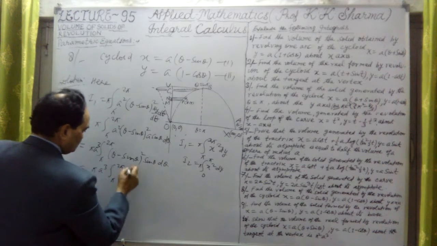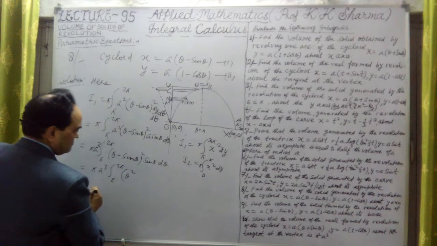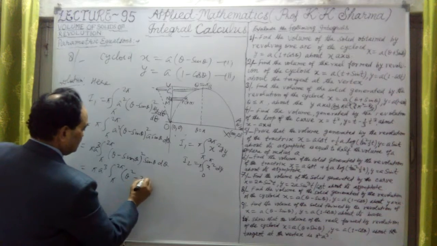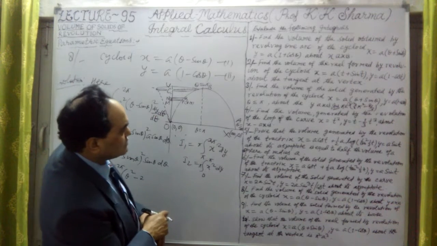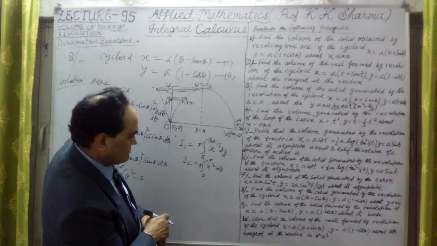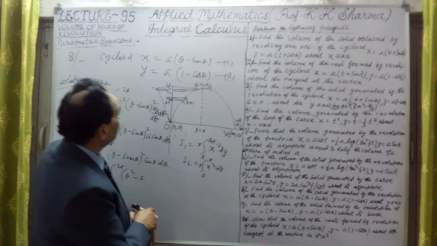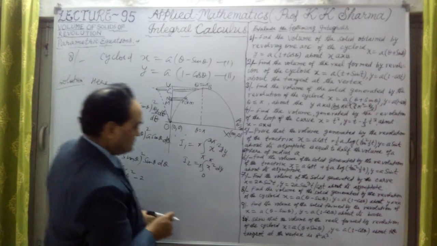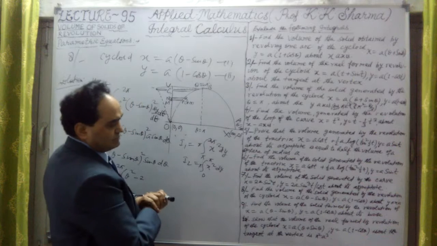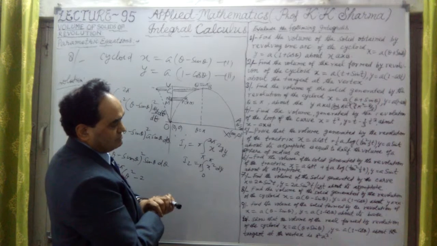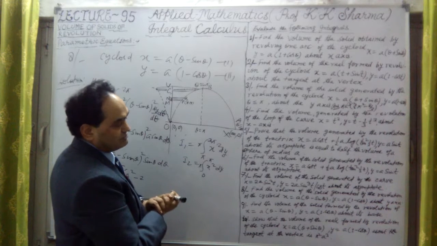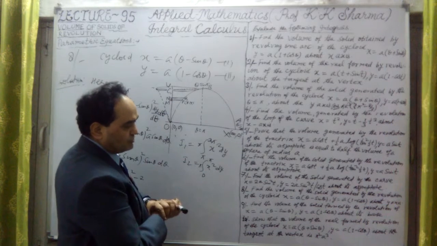Let me open this whole square. This is theta square, and now in this case it is minus sign. Okay, I'm sorry, in x equal to a into theta plus sin theta, I have taken the minus sign. It is minus sign here, I'm sorry, not plus. It means this value will be different. We have to calculate it, I'm sorry.